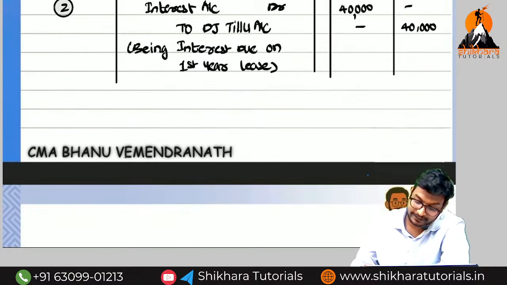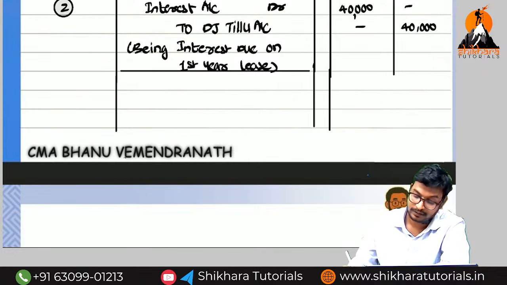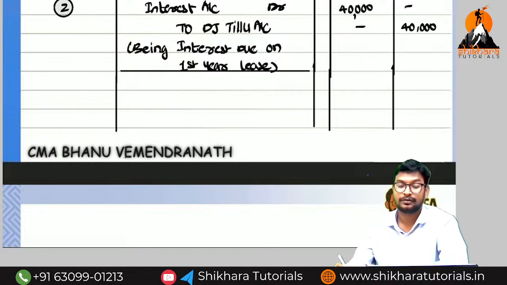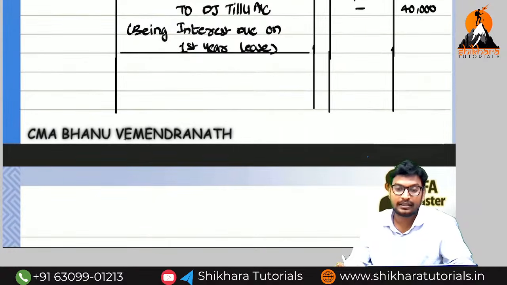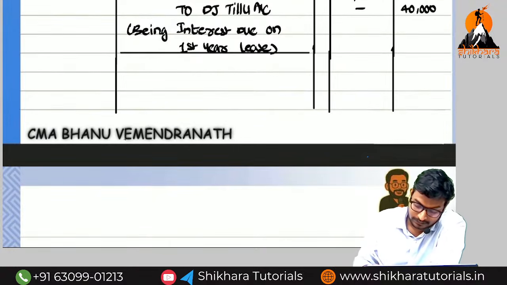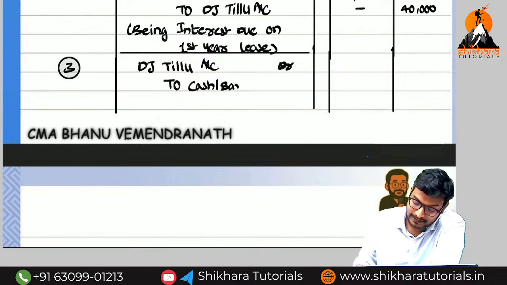And next, what is the third entry? The third entry we have to write is the lease payment entry. For whom are we going to pay the lease rent? We are going to pay the lessor. Who is the lessor here? DZTLU. So cash goes out. DZTLU account debited to cash or bank account.